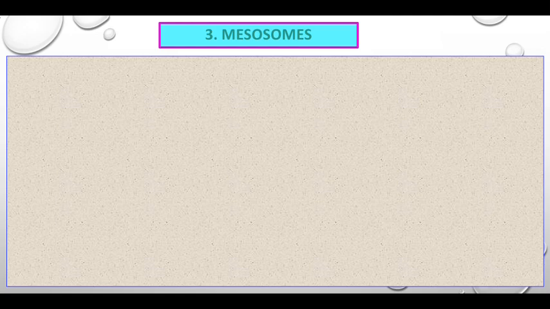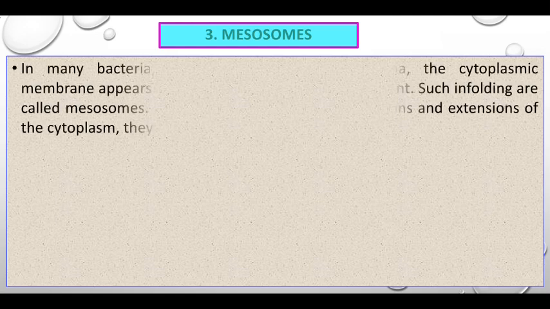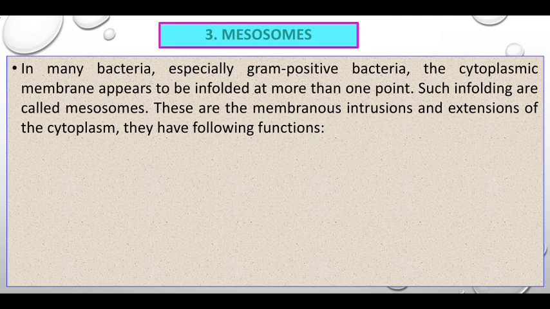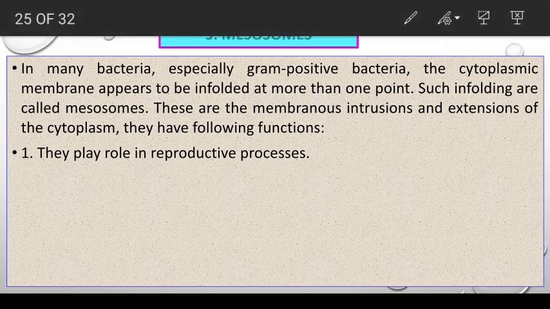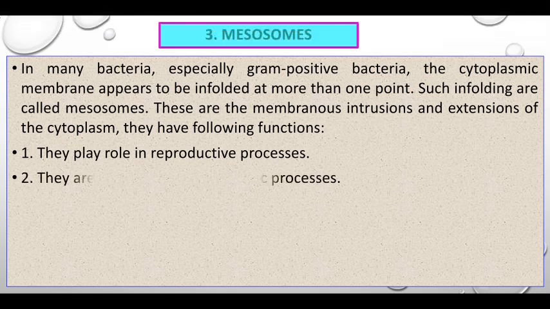Mesosomes are a very important internal part of the bacterial cell. In many bacteria, especially gram-positive bacteria, the cytoplasmic membrane appears to be enfolded at more than one point. Such enfoldings are called mesosomes. These are the membranous intrusions and extensions of cytoplasm. Mesosomes have the following functions.